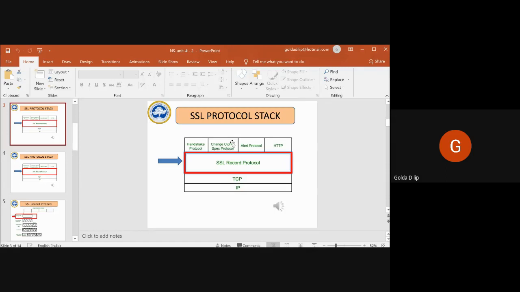Then the alert protocol. The alert protocol is basically for alerting when either the client or the server detects an error. Whichever party has detected the error will send an alert message to the other. If the client has detected it, the client will send an alert message to the server.